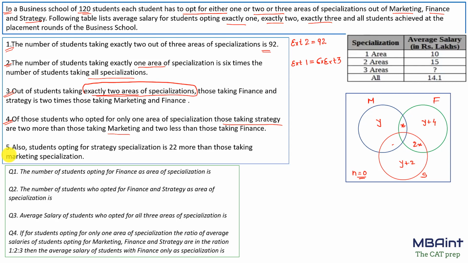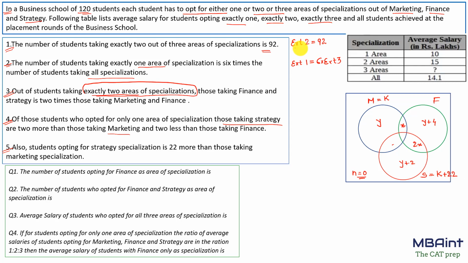Fine. Now the fifth point says that the students opting for strategy are 22 more than those taking the marketing specialization. If the total number of students taking marketing specialization is K, then the number of students taking strategy would be K plus 22. Fine.